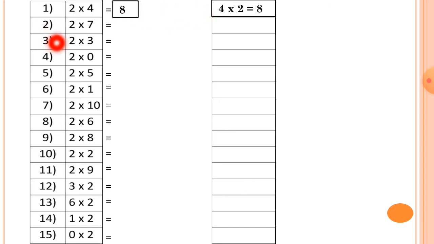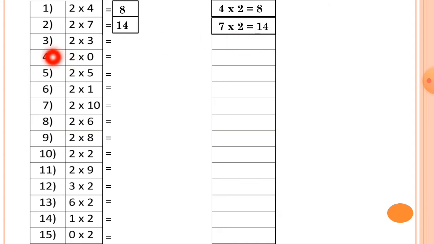Now number 2. So 2 7s. 2 7s is equal to 14. I hope that you know what the multiplication fact should be. It should be 7 2s. 2 7s is equal to 14. So the multiplication fact is 7 2s is equal to 14.